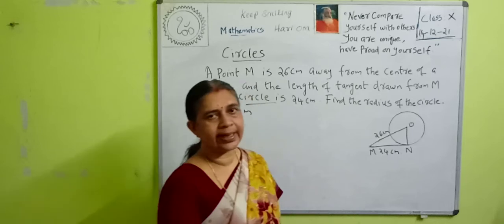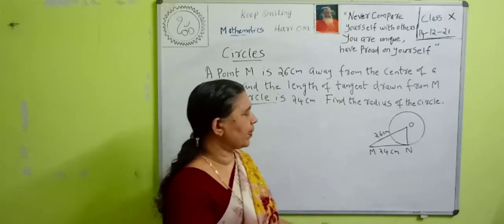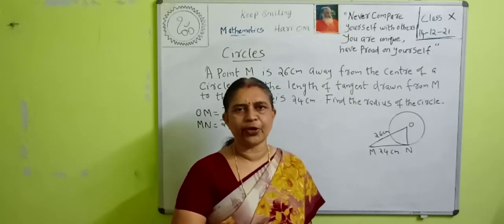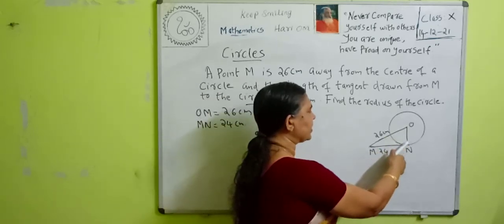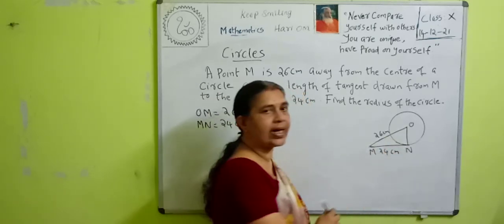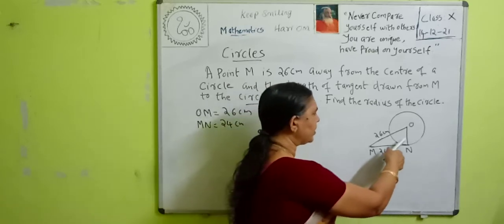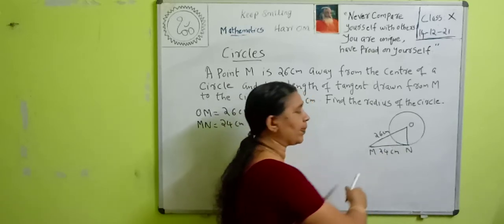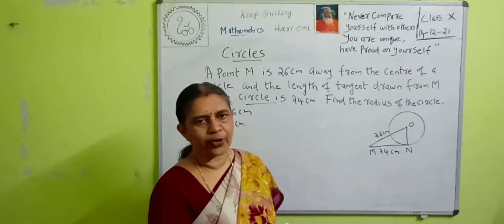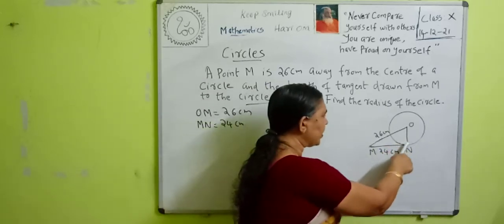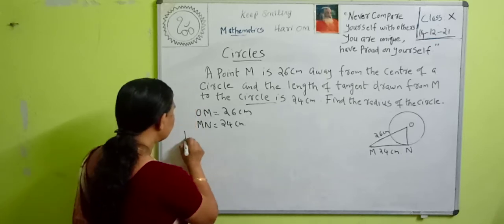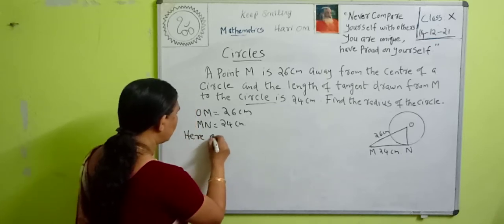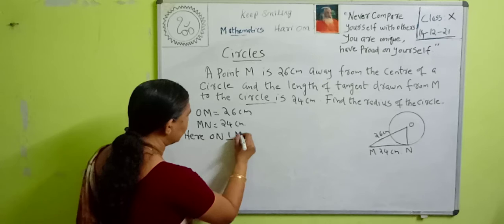We already studied a theorem that the tangent is perpendicular to the radius through the point of contact. Here what is the point of contact? This is the tangent and this is the radius, so the point of contact is N. So we studied that this radius is perpendicular to the tangent through the point of contact. That is, ON is perpendicular to MN.